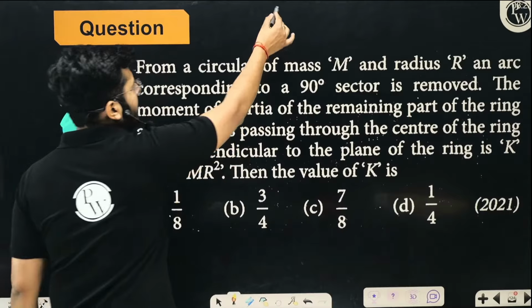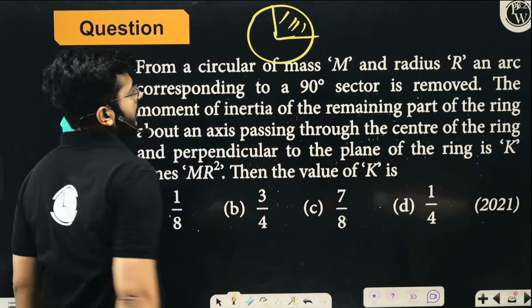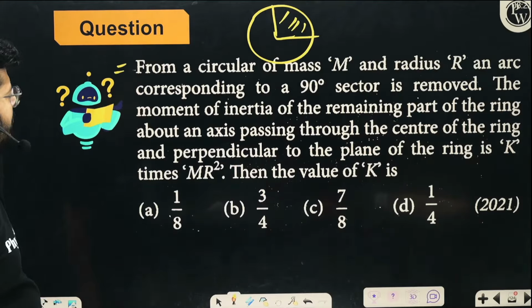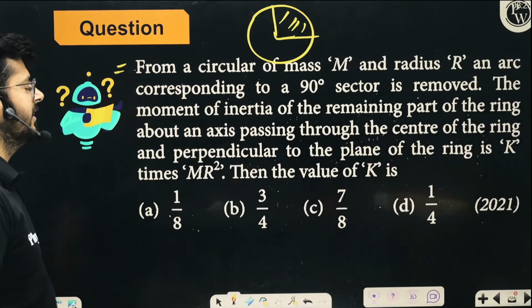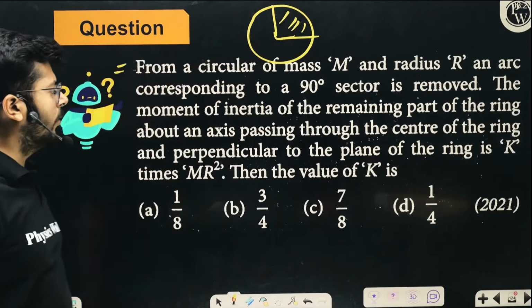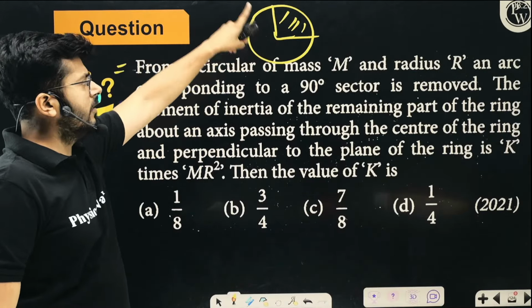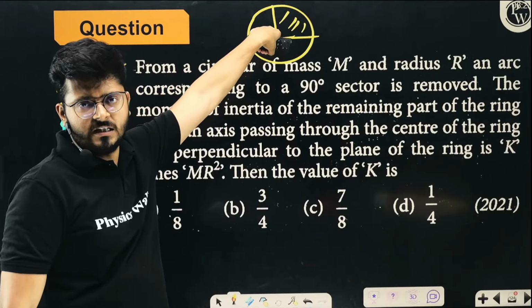Okay, so this is the ring, right? You are removing a certain part of it, which is subtending an angle of 90 degrees. So this sector is removed from it. The remaining sector is there, and you want to calculate the moment of inertia of the remaining sector. For the whole ring about the axis, the moment of inertia is mr square.